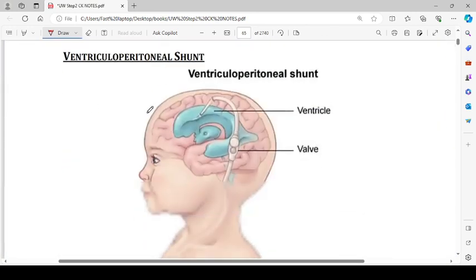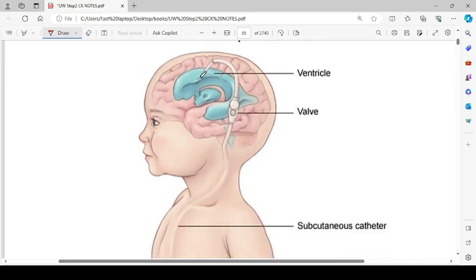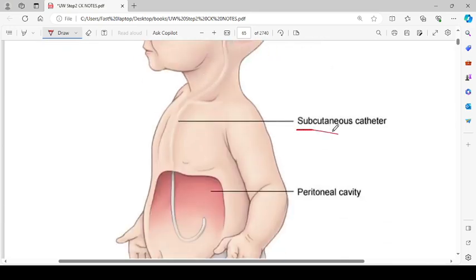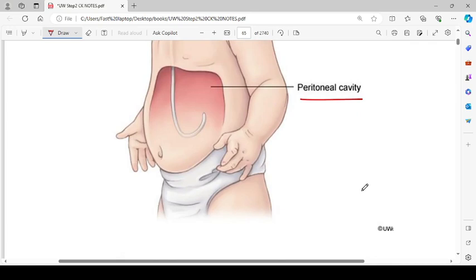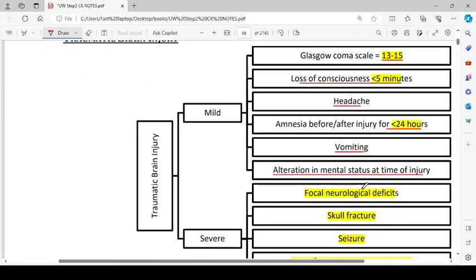So this is it. The next thing is ventricular peritoneal shunt and how it is placed. So this is the concept of ventricular peritoneal shunt. One end is placed in the ventricle while the other in the peritoneal cavity. Subcutaneous catheter is placed, and this is the peritoneal cavity. Then traumatic brain injury or TBI.